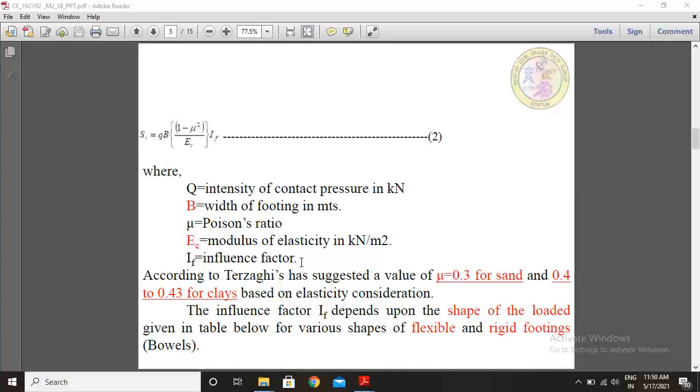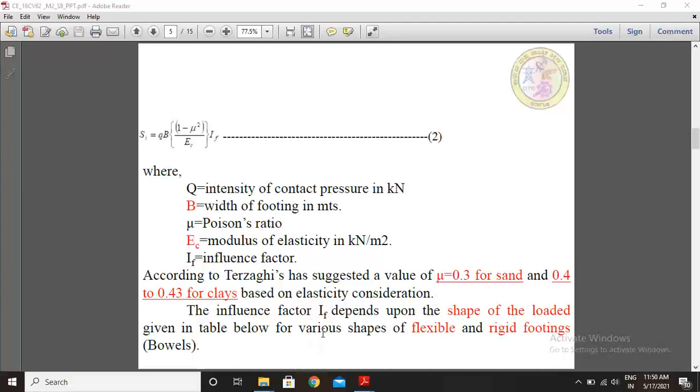According to Terzaghi, a value of Poisson ratio mu equal to 0.3 for sand and 0.4 to 0.43 for clays has been suggested based on elasticity considerations. Based on the type of soil, we consider the Poisson ratio for calculation of immediate settlements.